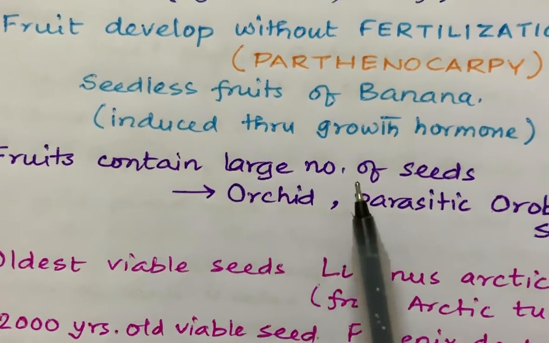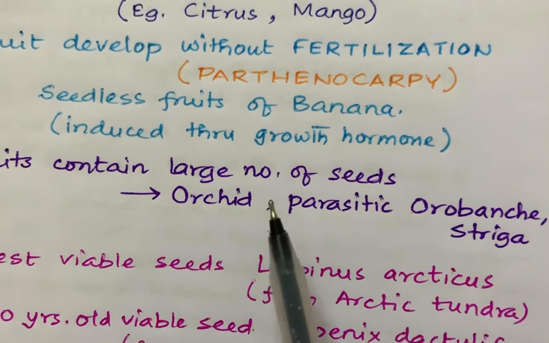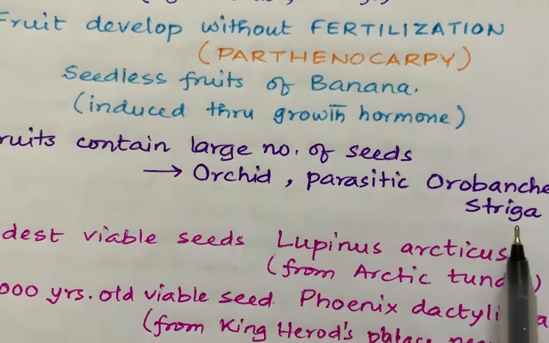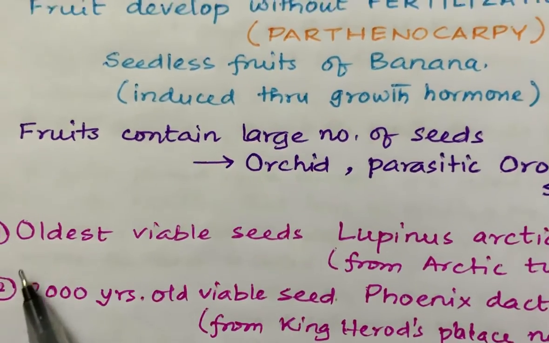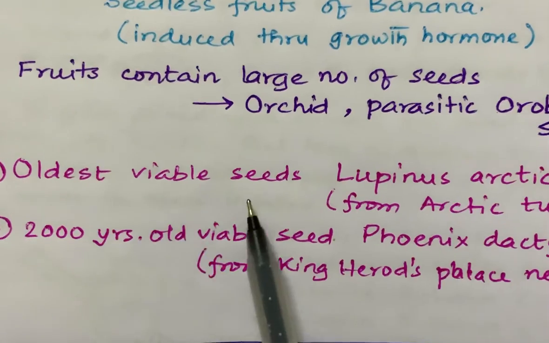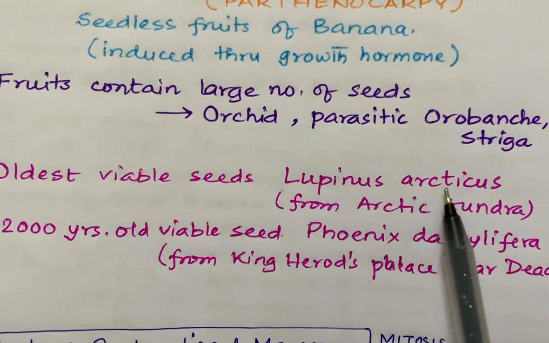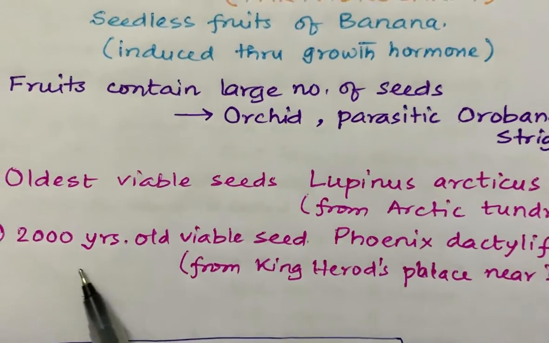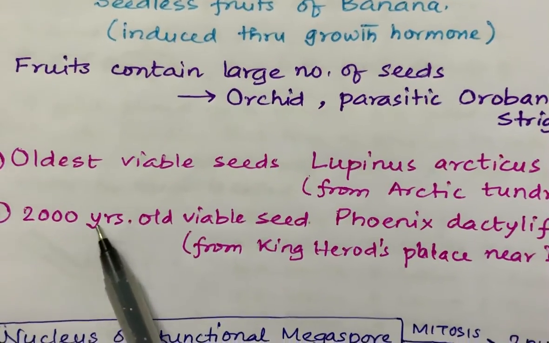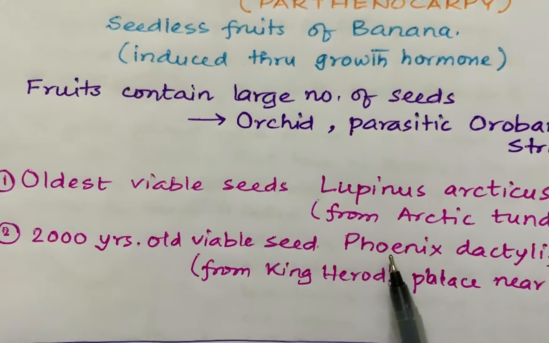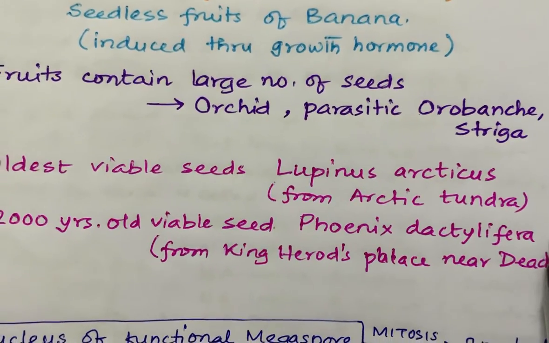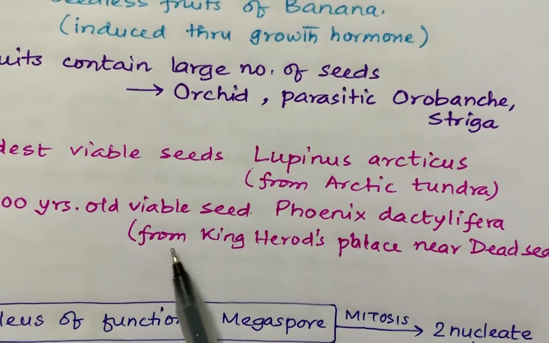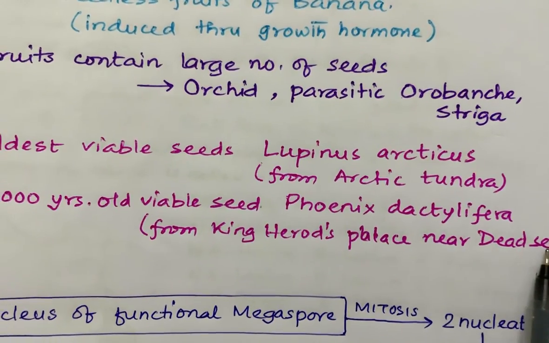Fruits containing a large number of seeds. What are these fruits? Orchids, parasitic Orobanche and Striga. Then we come to the oldest viable seeds, that is Lupinus arcticus. They are found from the Arctic tundra. Next is the 2000-year-old viable seed, that is Phoenix dactylifera. It is one of the date palms. It was excavated from King Herod's palace near the Dead Sea.